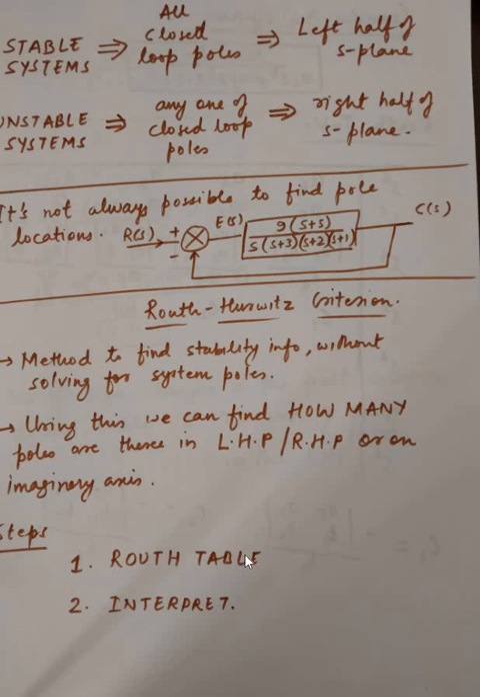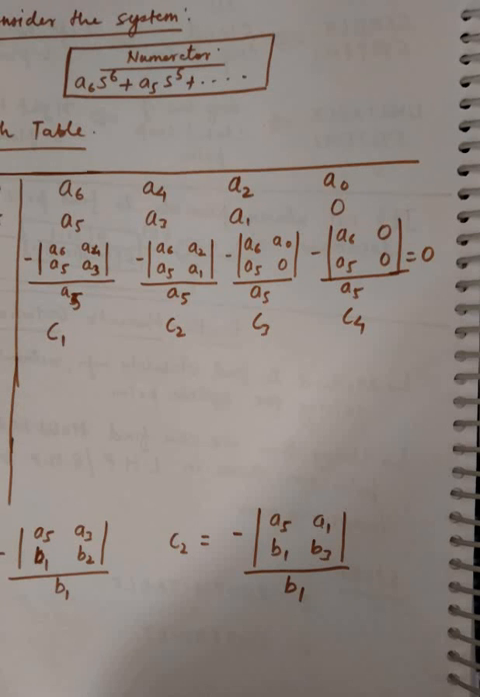First, you have to create a table which is called Routh's table, and then second, you interpret the table. These two steps will be done. You interpret the table to see how many poles are there on the left half plane and how many poles are there on the right.